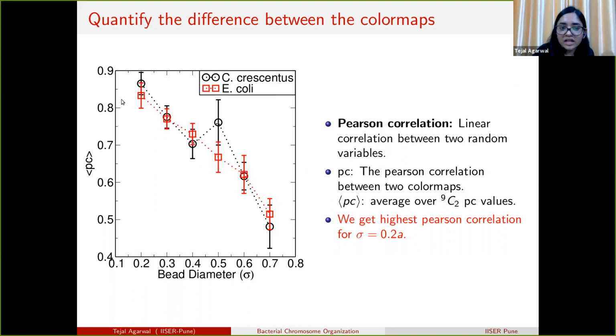As the chain crossing is disallowed, as we increase the bead diameter, the runs from independent initial conditions give a lower value of Pearson correlation, looking different from each other. For a very large bead diameter of 0.7, the Pearson correlation across different initial conditions decreases to a value of 0.5. From here we say that chain crossing is helping the polymer to get organized into a particular structure.